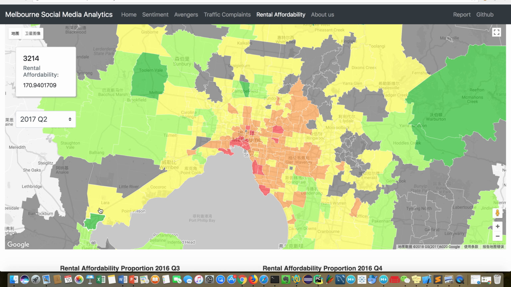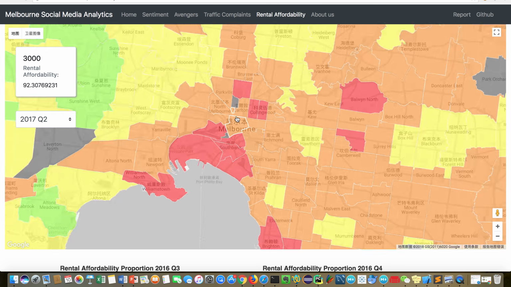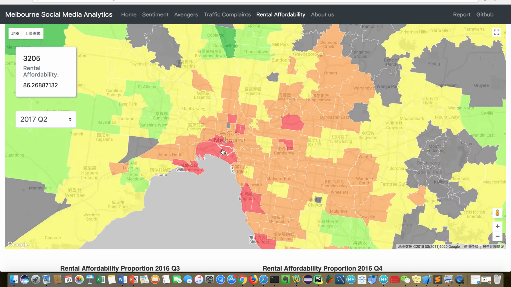From the graph, we can be convinced that the houses near the CBD and the Bay always have lower affordability. Instead, those remote from the city are more acceptable. The red color indicates higher rental prices, while the green represents lower prices. As you can see, there's an empty suburb here because it is Unimelb, and it cannot be rented.